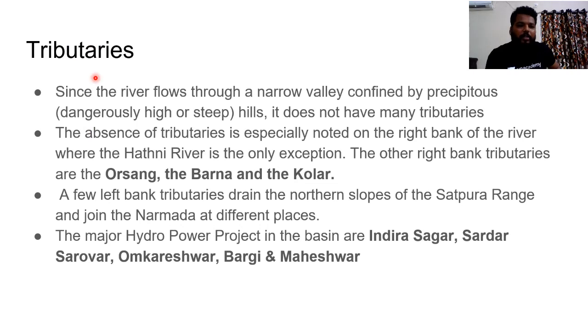Regarding the tributaries, since the river flows through a narrow valley confined by precipitous steep hills, it doesn't have many tributaries. Some are not important, but I am giving them for your information. The right bank tributaries are the Hatni river, which is the most important towards the Narmada, and then the Ursang, the Barna and Kolar. The left bank tributaries drain the northern slopes of the Satpura range and join the Narmada.